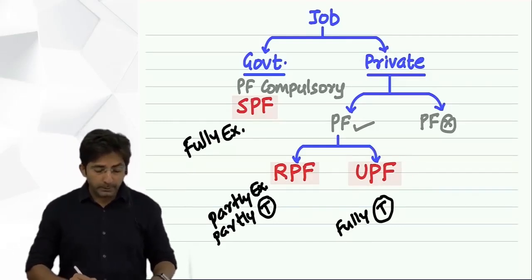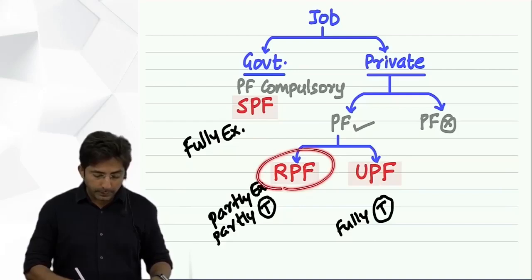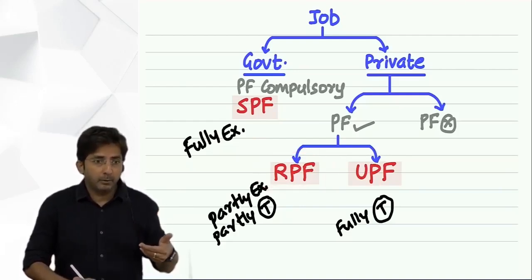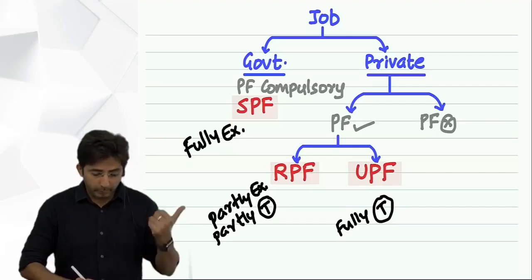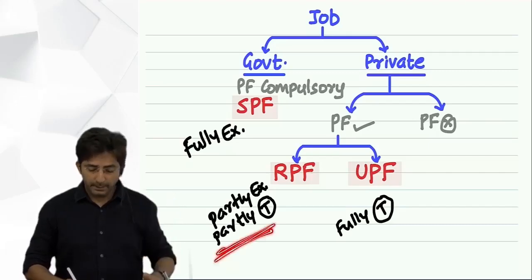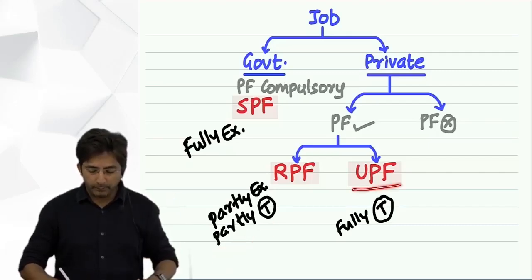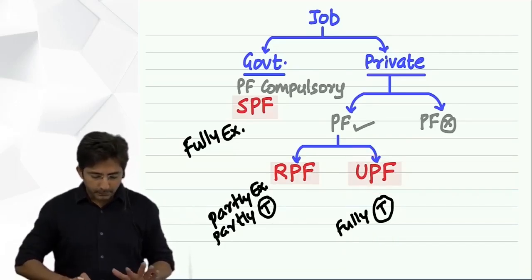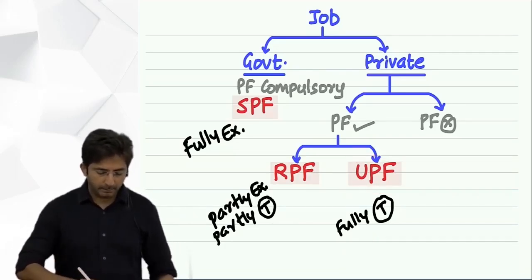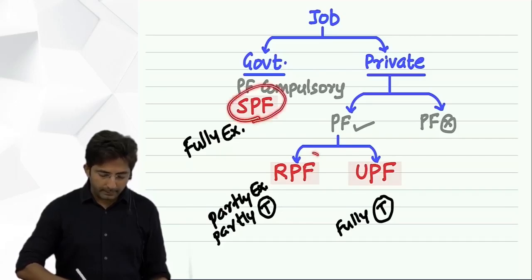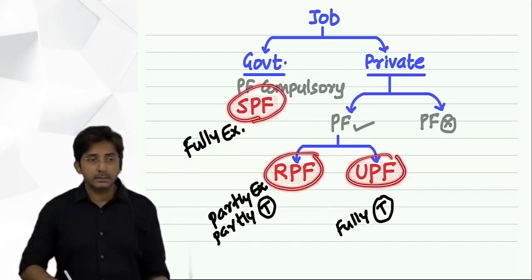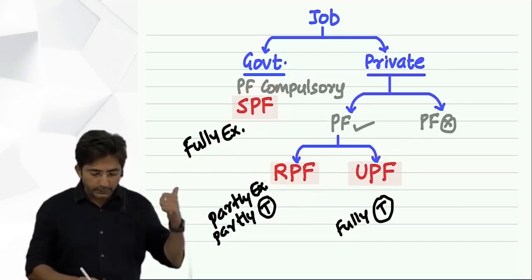And what difference does it make? If it is a recognized Provident Fund, the income arising from that will become exempt. Although not fully exempt, but it will be exempt. And if it is an unrecognized Provident Fund, it will become fully taxable. Okay. Now see, this much we have done till the last lecture. Now, one by one, I will take all Provident Funds with an intention to discuss whether it is taxable or exempt. Okay. So see, I have made three drawings here.